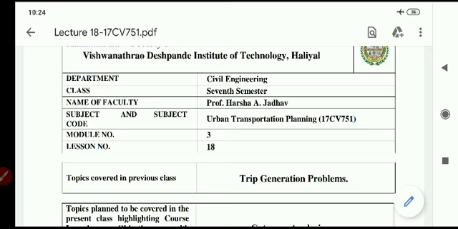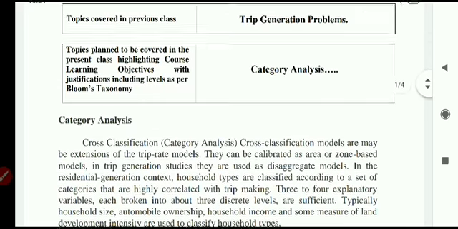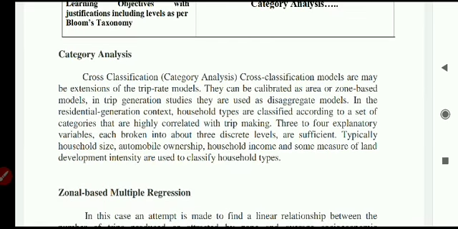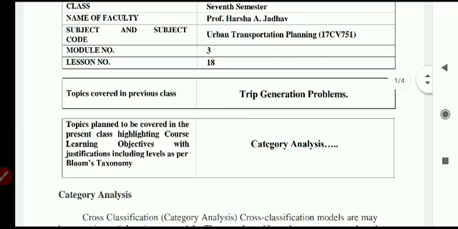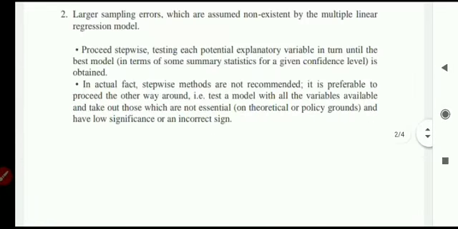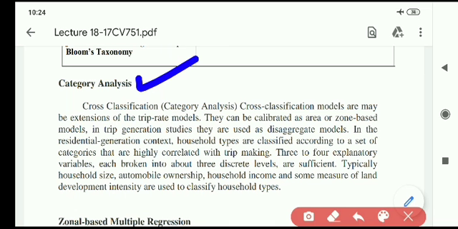After trip generation models, we will focus on a small concept called category analysis. Today in this class, under module number 3 and lesson number 18, we will focus on category analysis, household models and the concept of trip attraction. So what do you mean by category analysis? Category analysis is nothing but cross category analysis or cross classification.